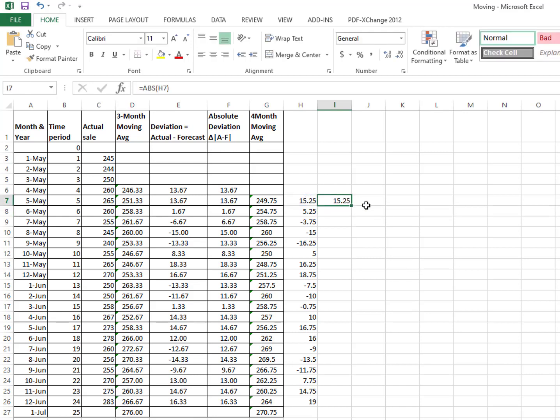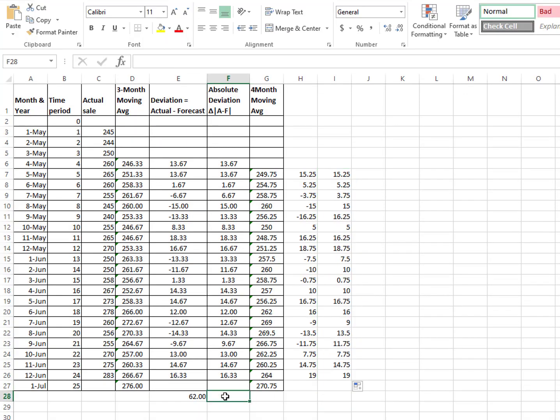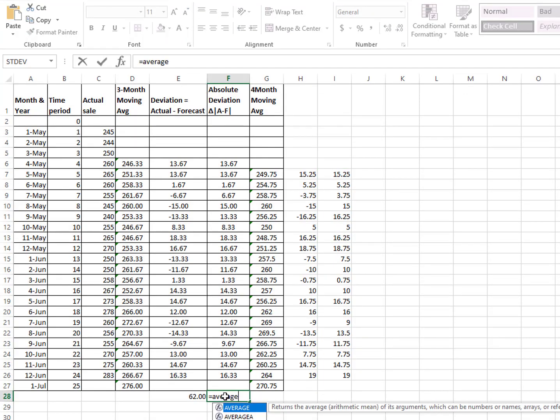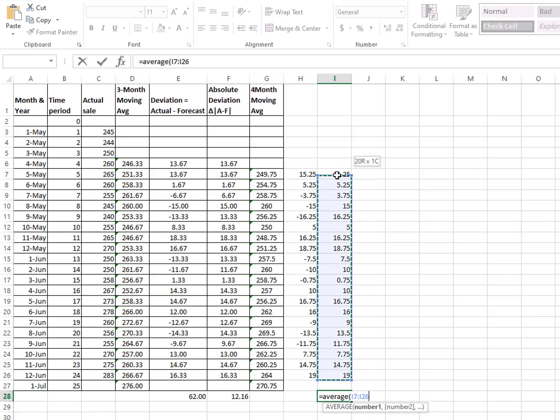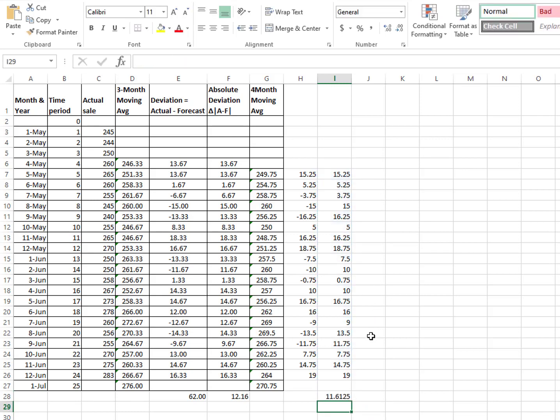So it will automatically count. You can also calculate the average. Equals average of this column. Okay, so you can also calculate the average.